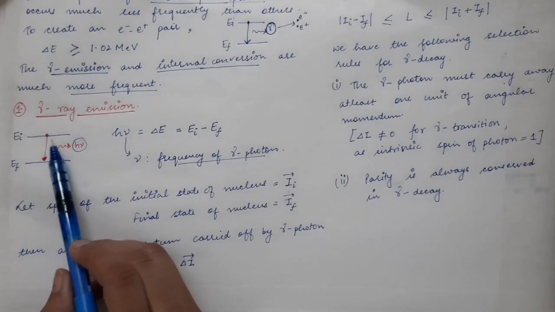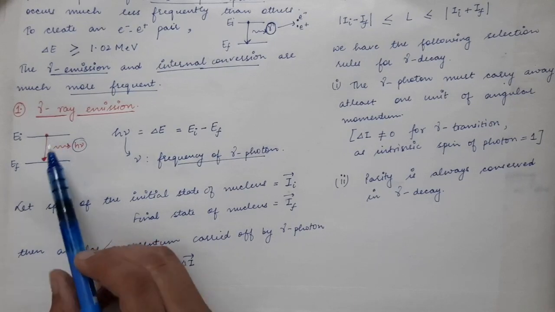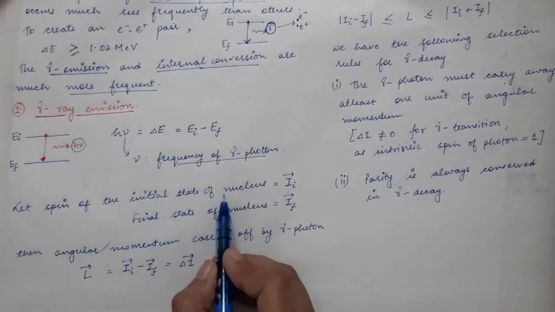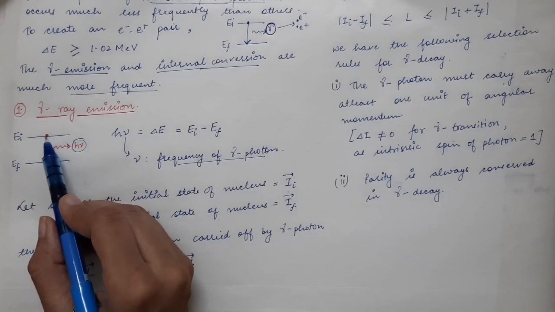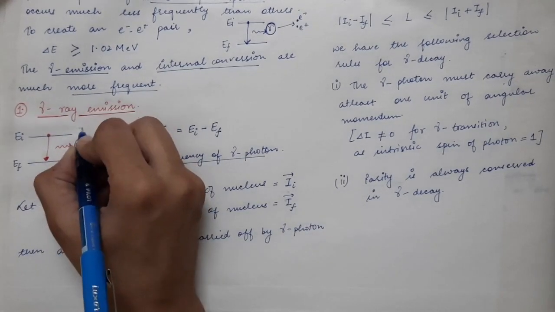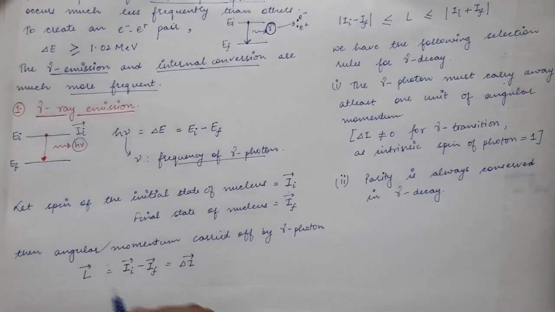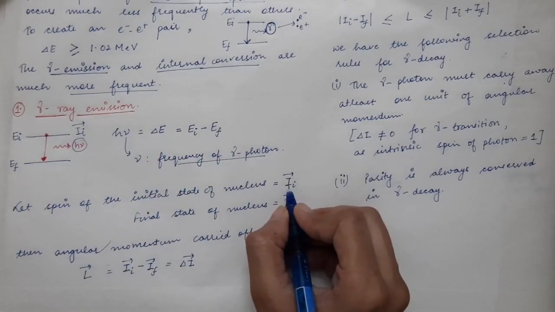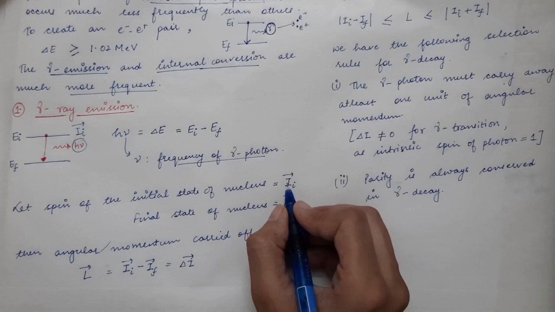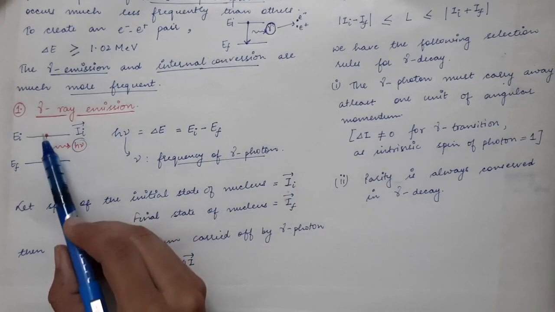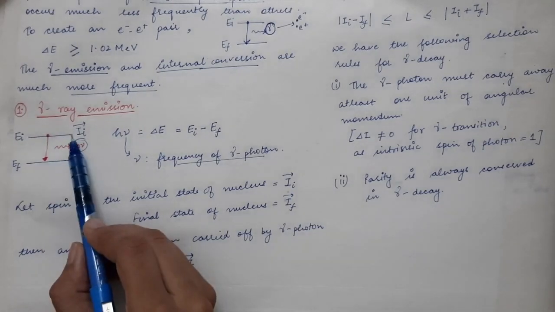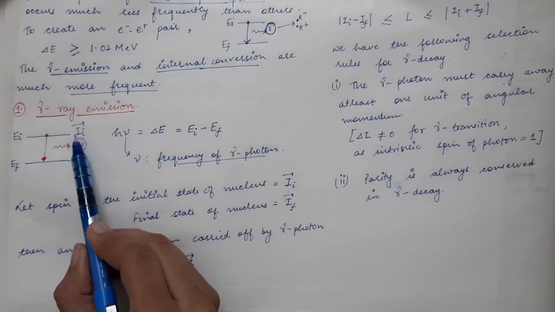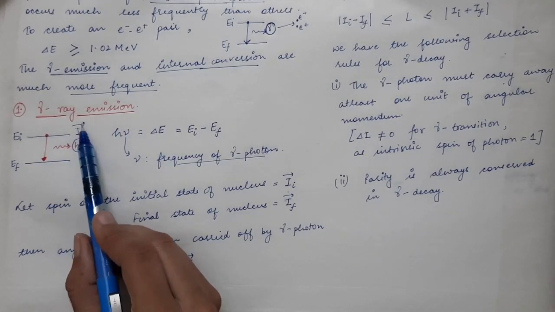Now every nucleus has a spin. So let's define the spin of the initial state of the nucleus. When the nucleus was in this excited state, let's say the spin of the nucleus is given by the vector I_i, where capital I represents the spin of a nucleus.